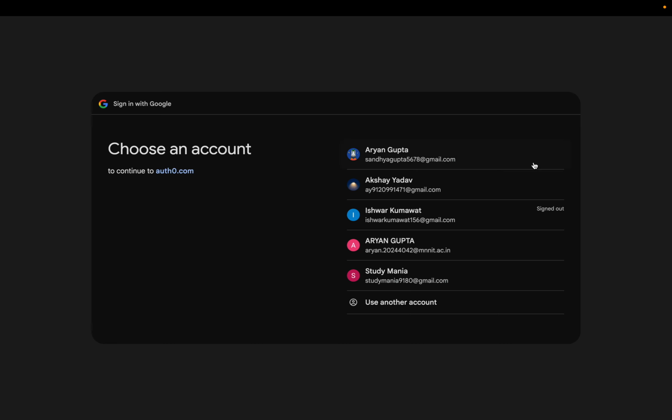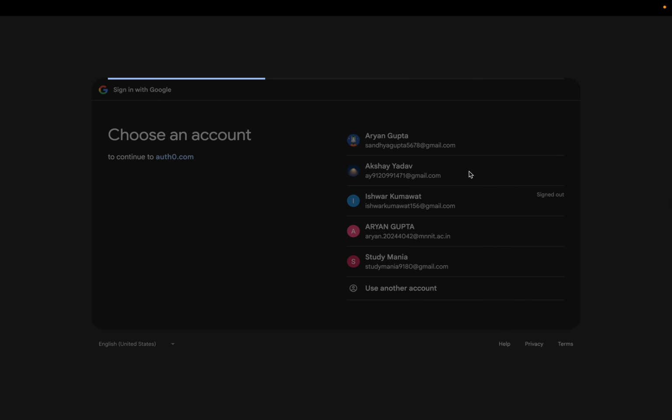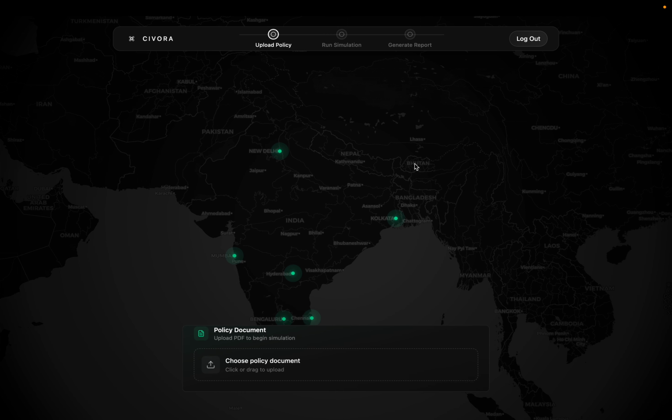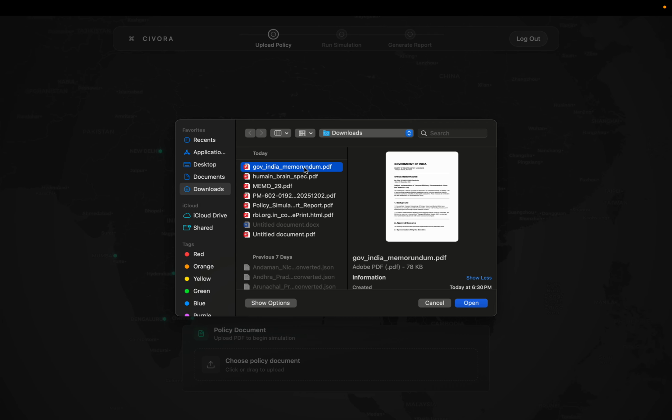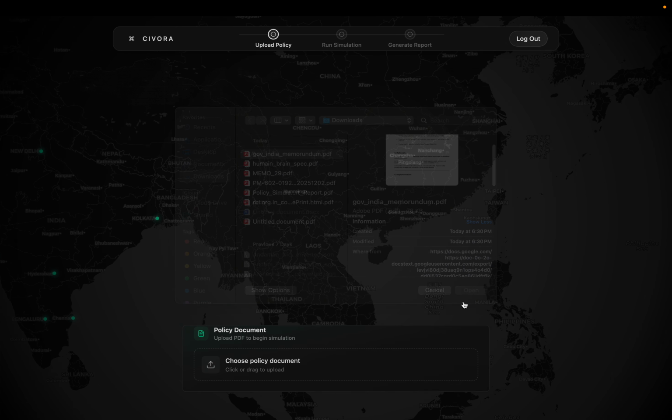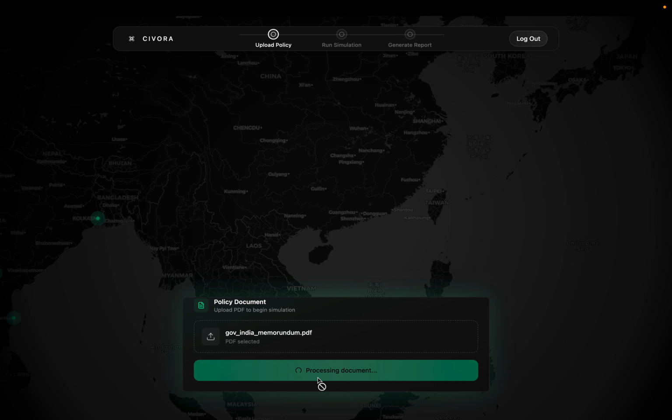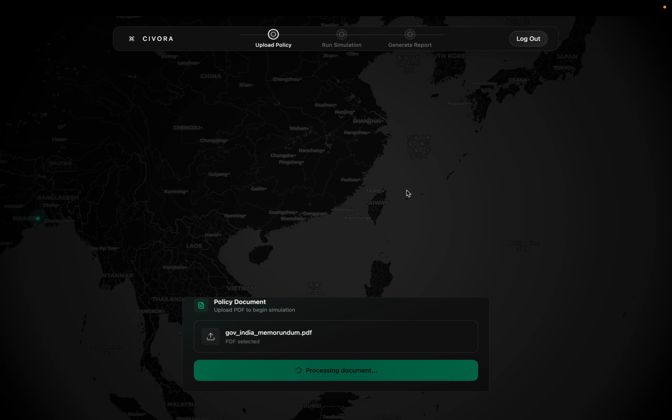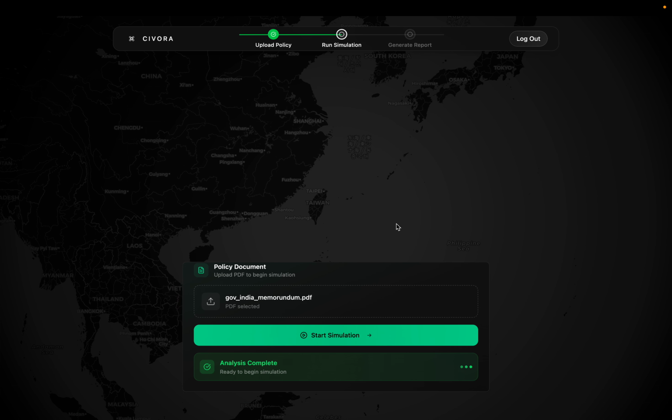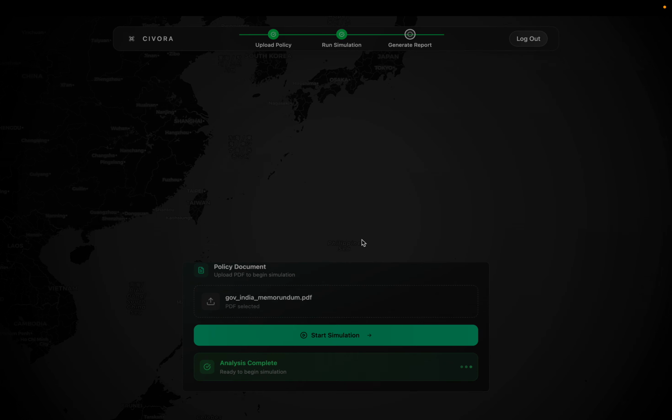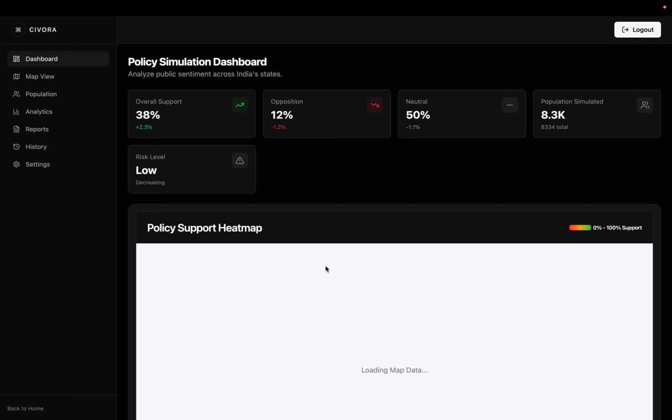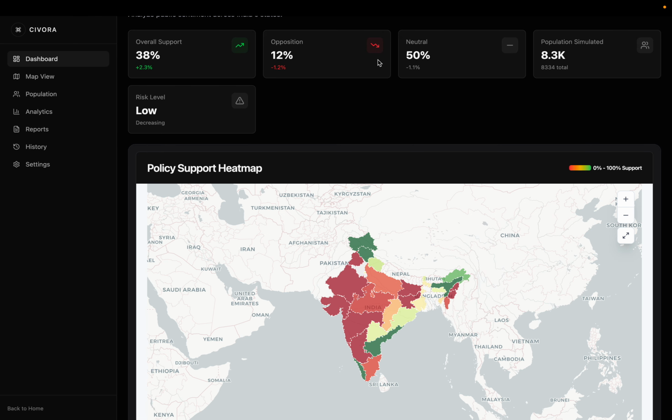Okay, here we are on the landing page. So let's upload one policy. There's one policy of the Government of India. If we want to read it, we can read it. We will read it at the end. So let's upload this policy. Okay, great. So let's start the simulation.